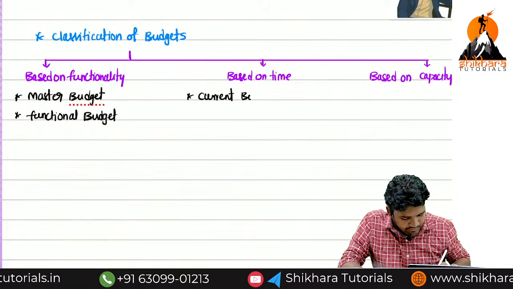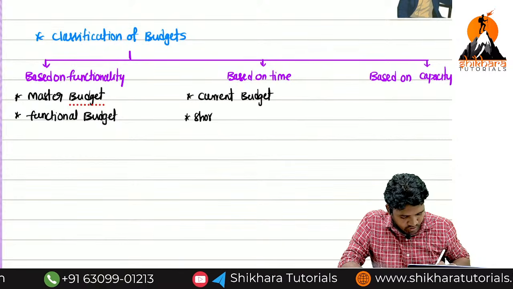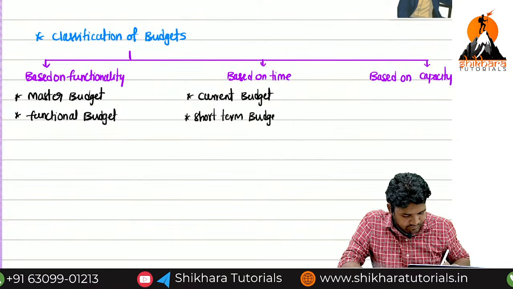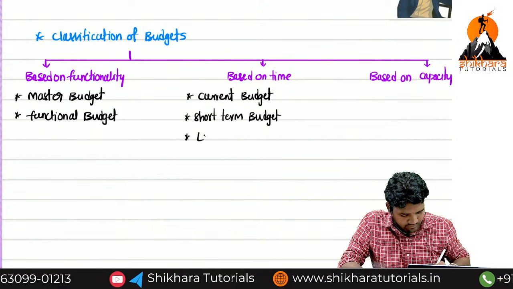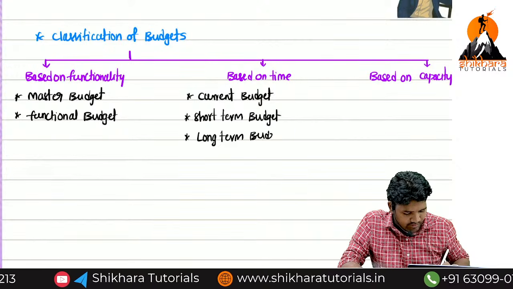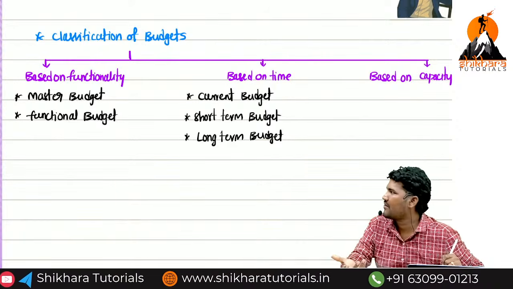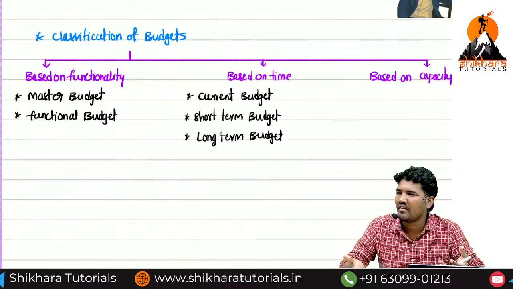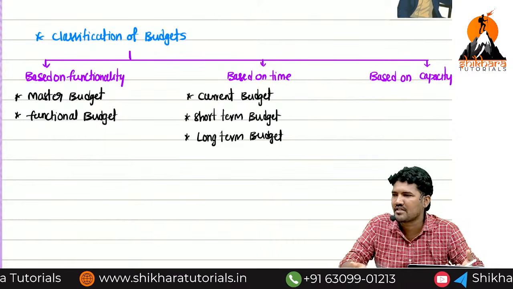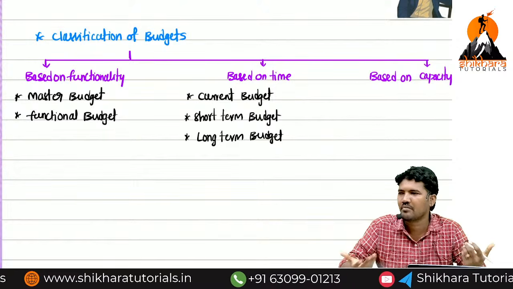Now on the basis of time: current budget, short term budget, long term budget. Sir, you said only two, na? Short term and long term. Then why have you written current budget? The current budget talks about today or 1 week or less than 1 month; that kind of budget is known as current budget. 3 months, 6 months, 9 months is known as short term budget. More than 3 years, 4 years planning is known as long term budget.